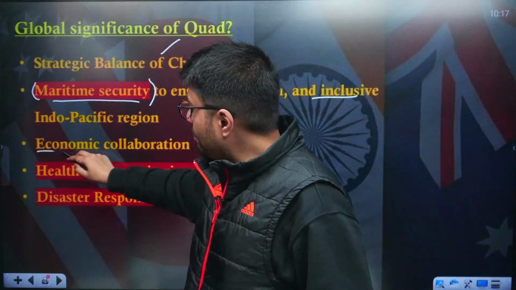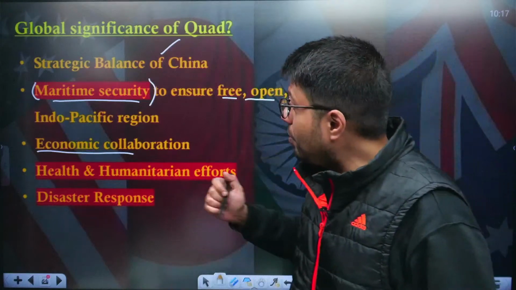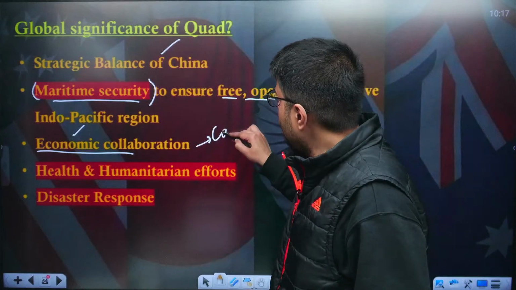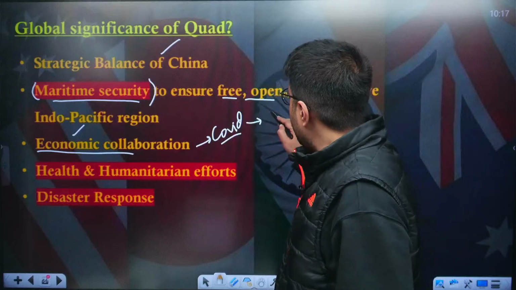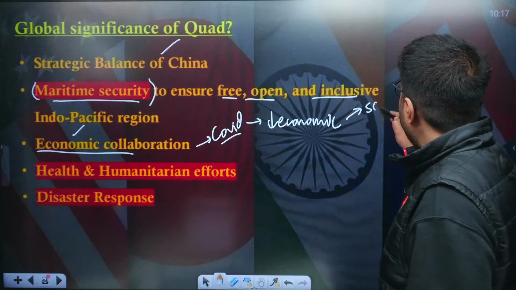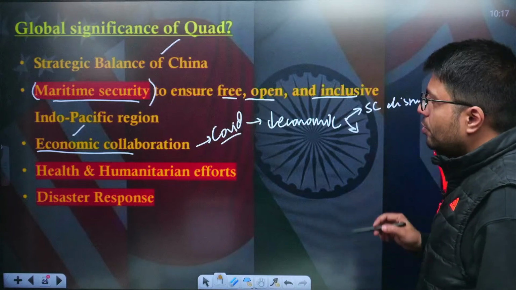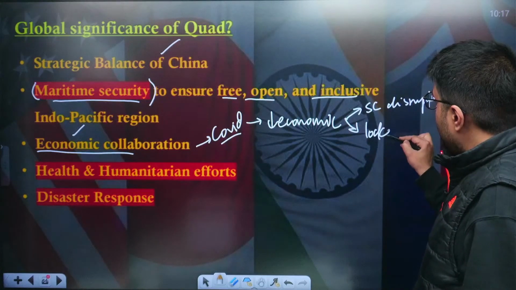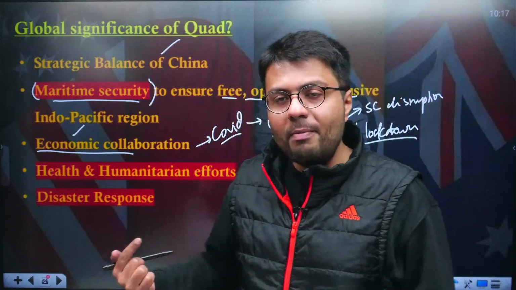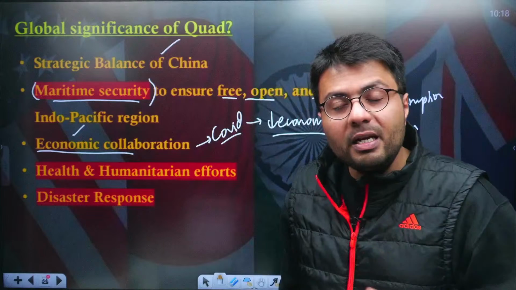Further, the ambit of this grouping has gone beyond military. It has also reached the domain of economic collaboration, because during the COVID-19 pandemic, we saw that the world witnessed a reduction in economic growth, and this reduction took place because of supply chain disruption. It took place due to the lockdowns in many countries, and because of this lesser economic growth, the countries became cognizant of the fact that they were quite dependent on China for sourcing raw materials to undertake production.